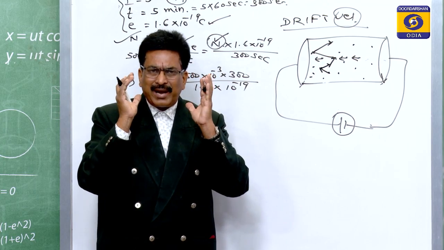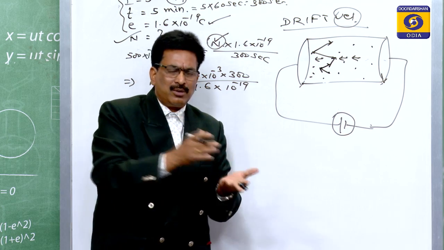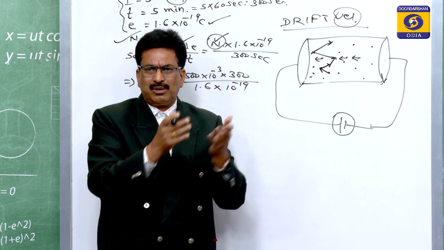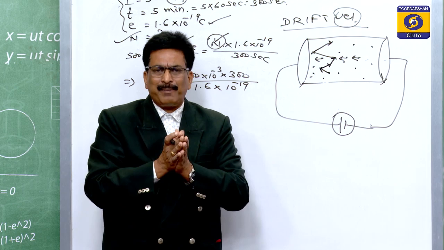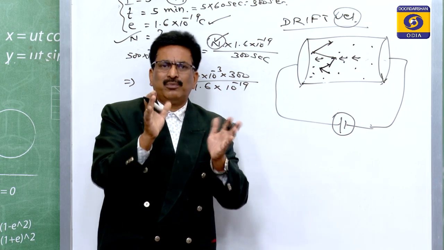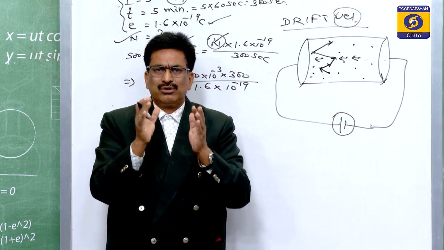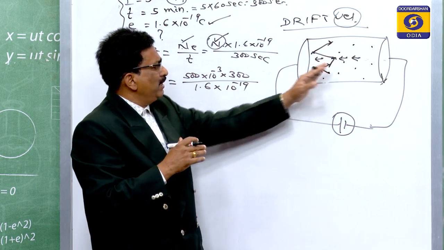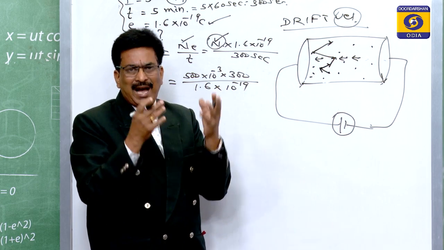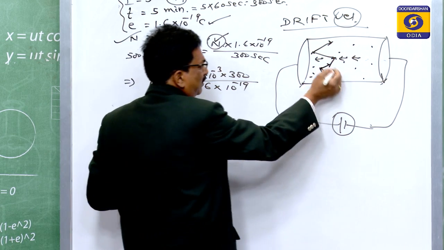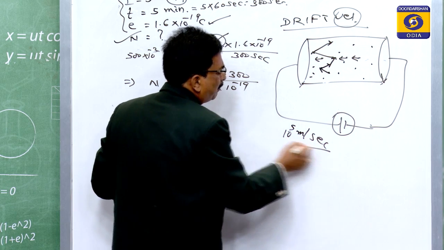But if the camera goes nearer and nearer, you will observe that someone is going in some direction, someone is pickpocketing, someone is clapping. So they are in motion, but as we observe from a large distance, they look to be at rest. Due to the bombardment or collisions among themselves, the initial velocity of each electron is of the order of 10 to the power 5 meter per second.